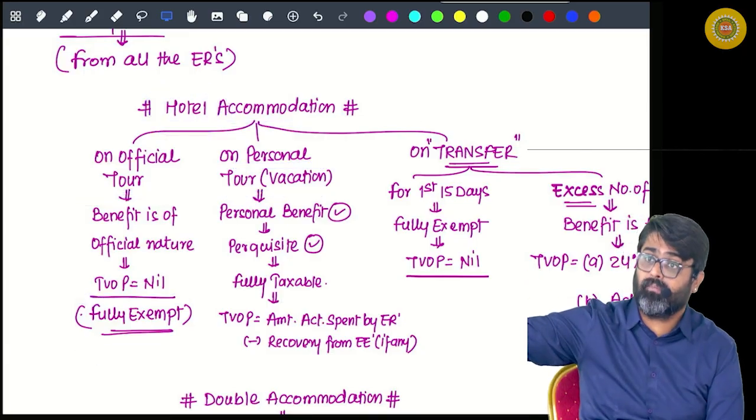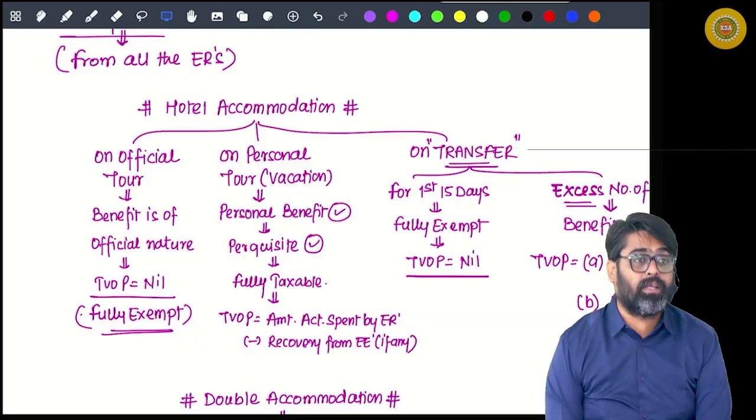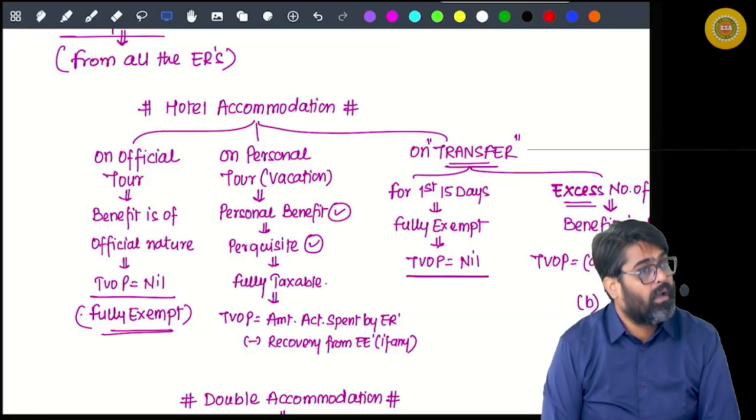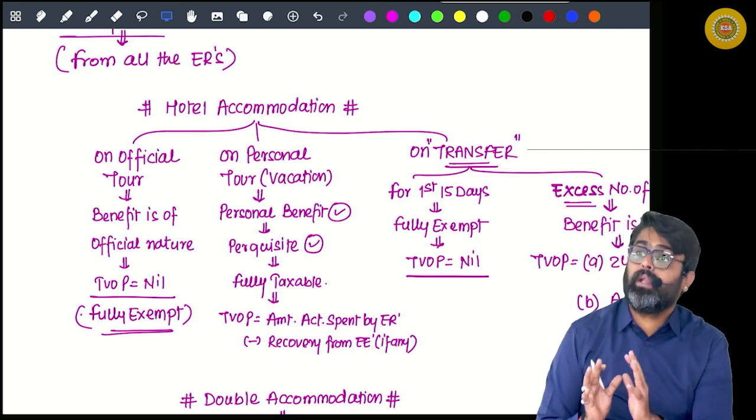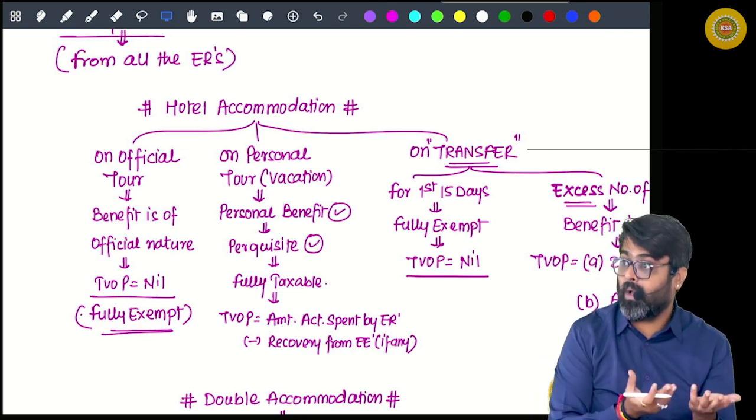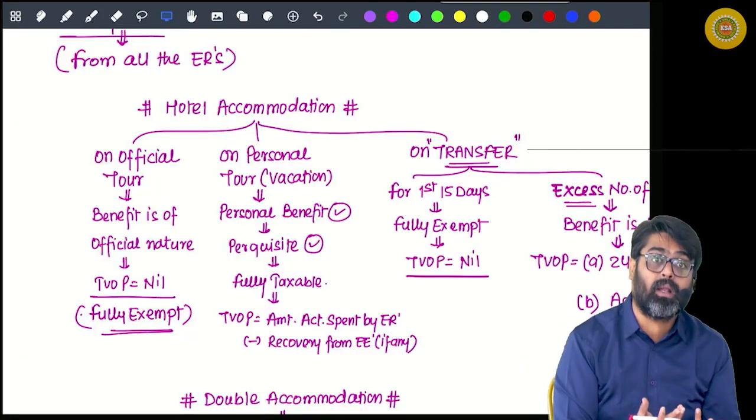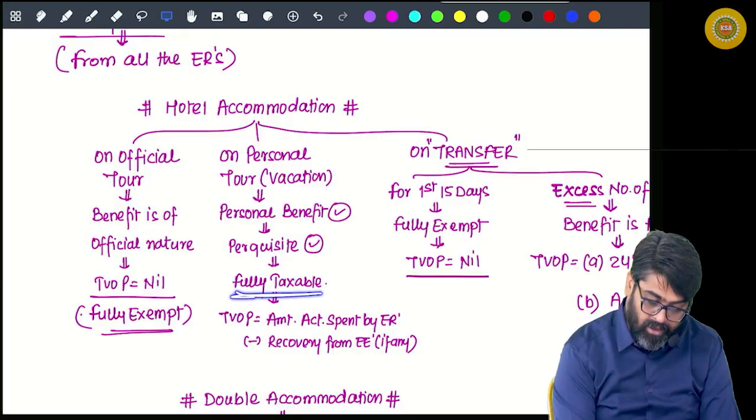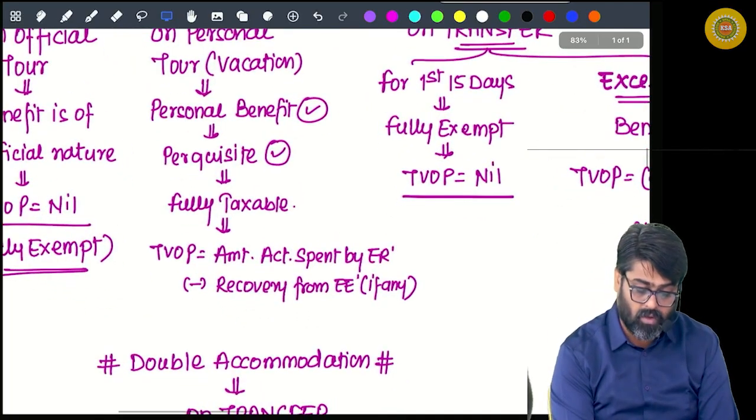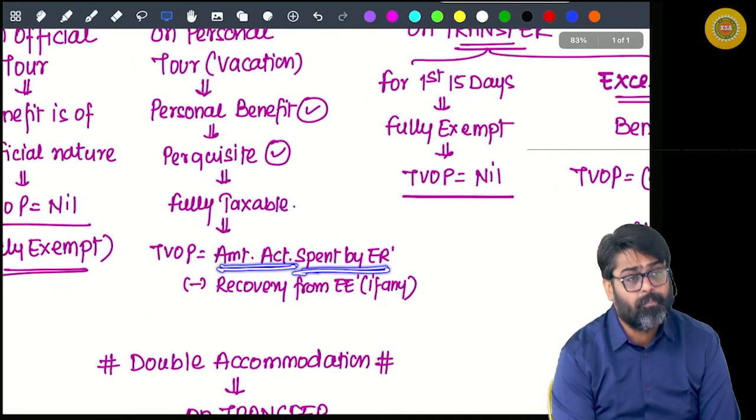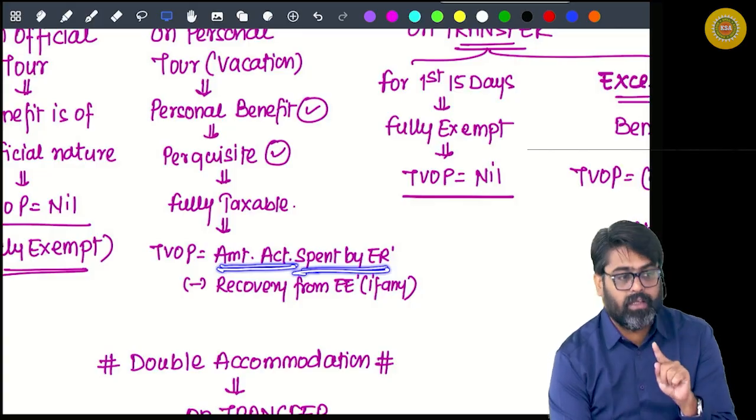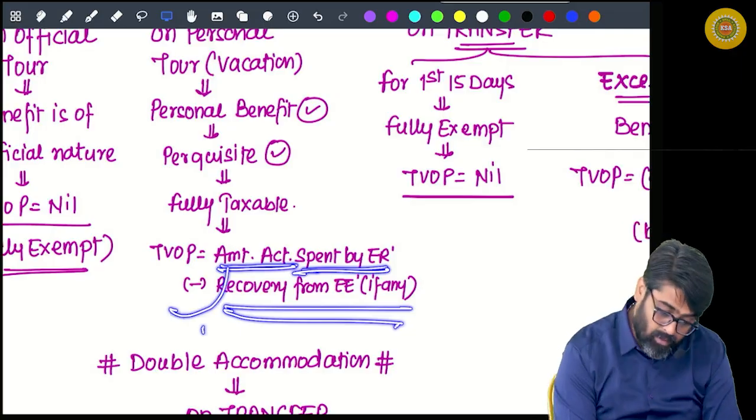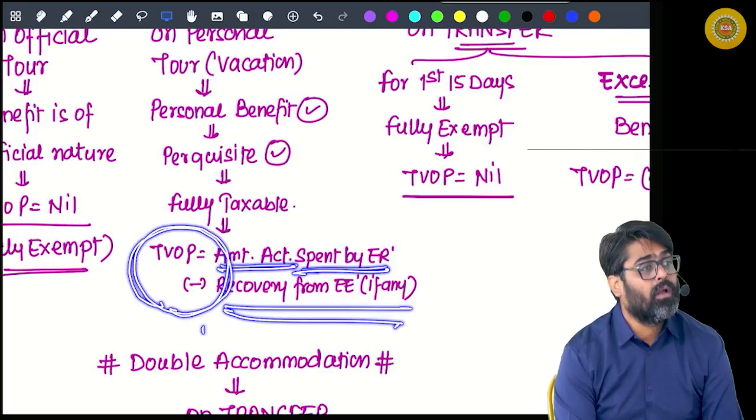So if you are on a vacation, and at the time of vacation your employer has given you hotel accommodation, meaning that the hotel expenditure, everything is met by your employer, paid by employer, reimbursed by employer, isn't it your personal benefit? Yes, it is fully your personal benefit, will be fully taxable. And what will be the taxable value? Actual amount spent by the employer on your hotel accommodation minus whatever recovery he is doing from you. This amount will be taxable as your perquisite.